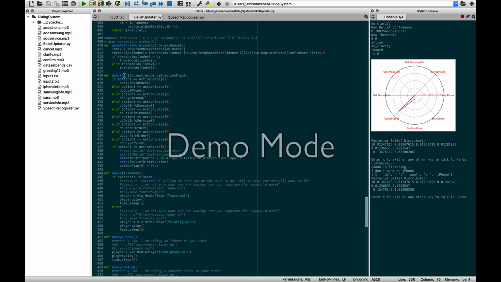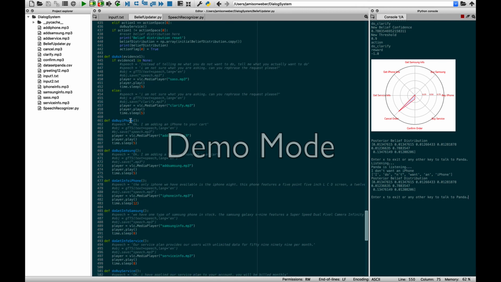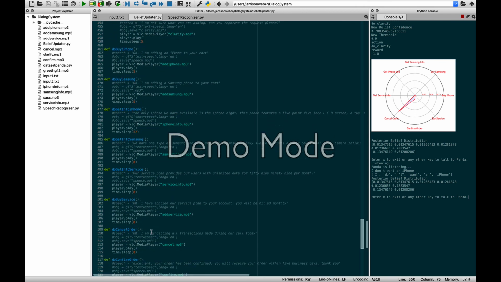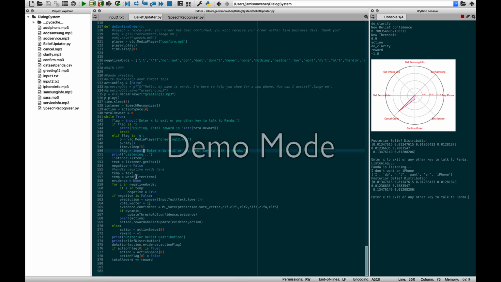This is how Panda executes actions, and this is the code for her playing each of the sound files that she can do. And then finally down here is the main loop where you can just ask her stuff as much as you want. And this just shows the high-level logic of the program.